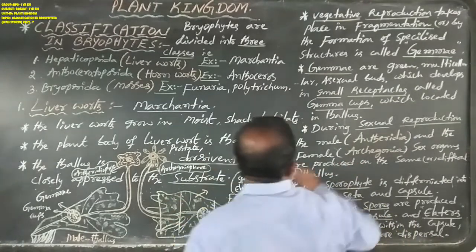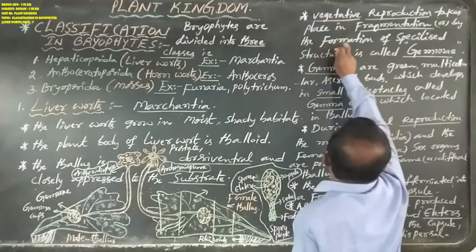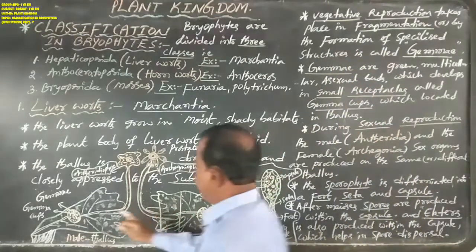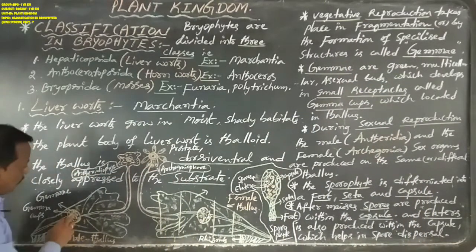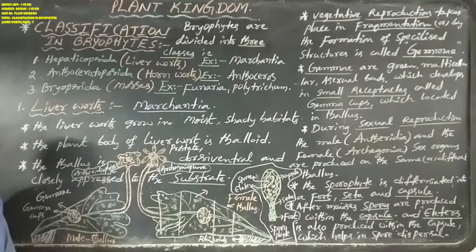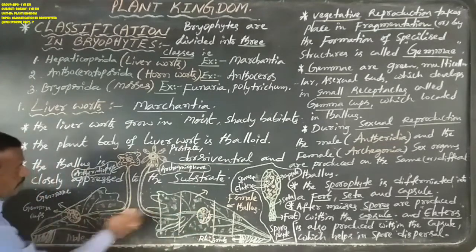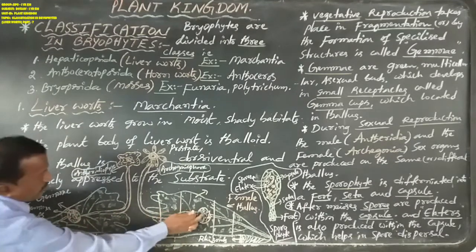Another method here is the formation of specialized structures, which are called gemmae. The Marchantia thallus also produces some specialized structures.